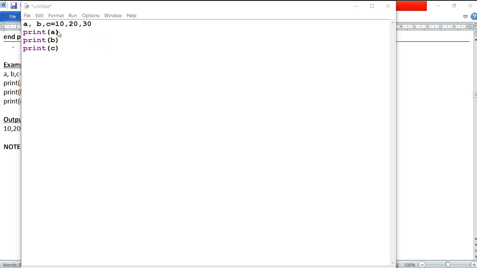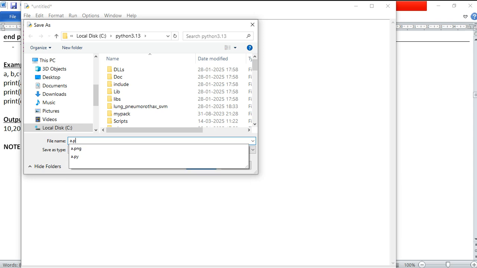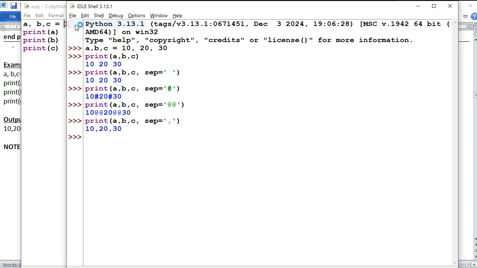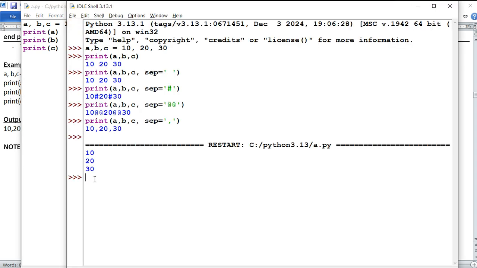So these print statements generally print on separate lines. Suppose a, b, c are equal to 10, 20 and 30. Print a value, b value, c value. How is it going to print on the monitor? Run module. See, 10, 20 and 30 you got.